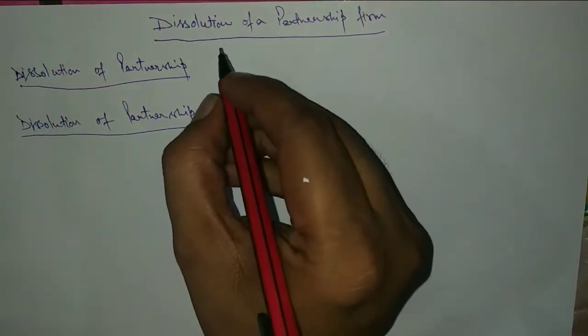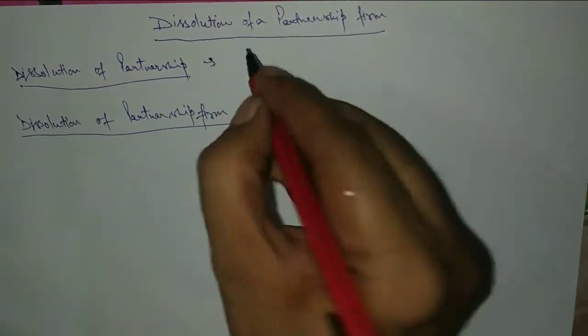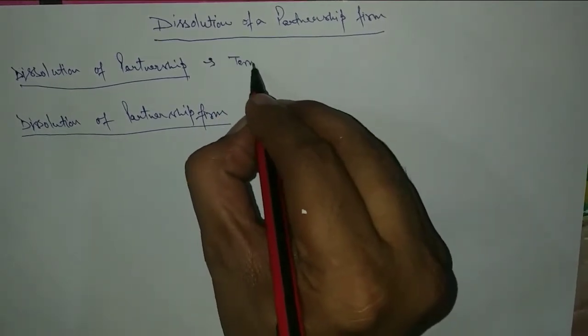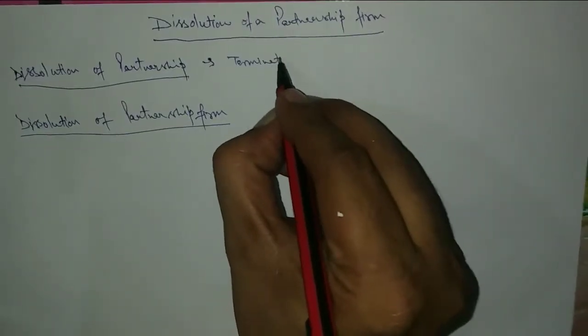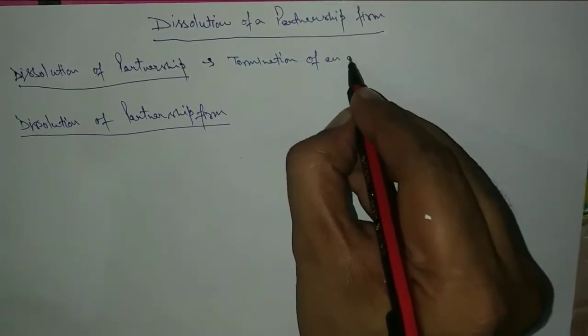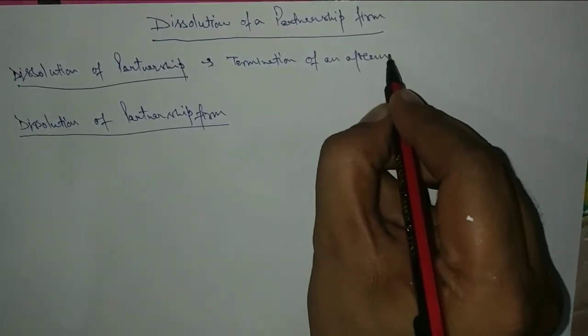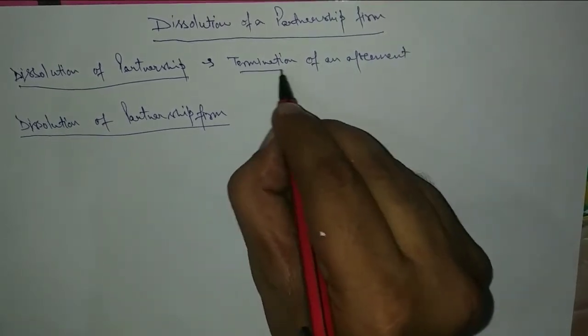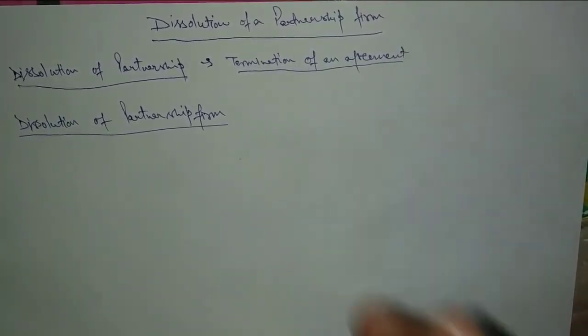In case of dissolution of partnership, there is a termination of an agreement, a termination of agreement and reconstitution of the firm. Why is it?